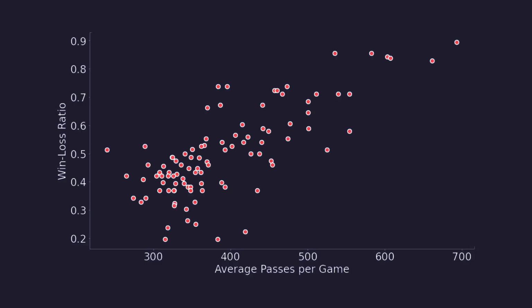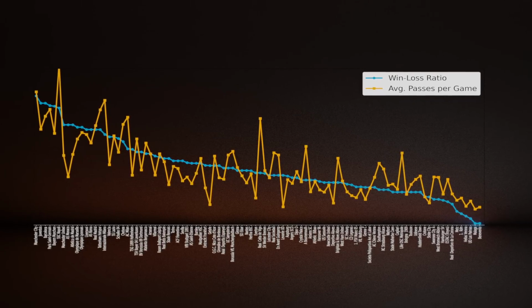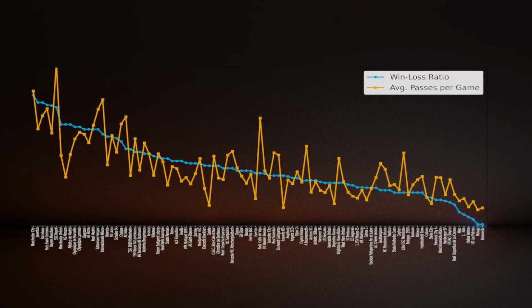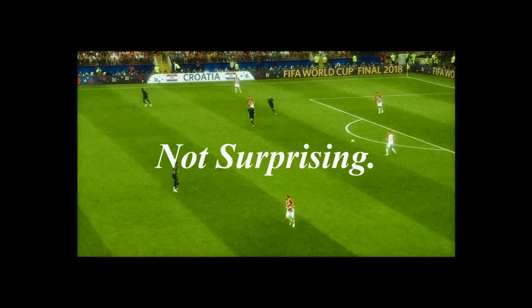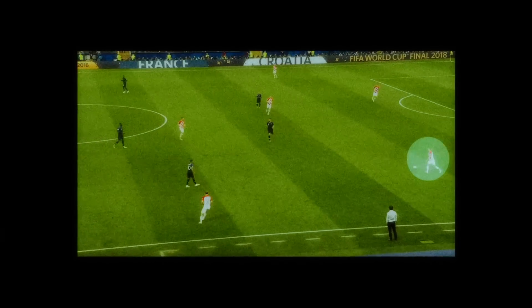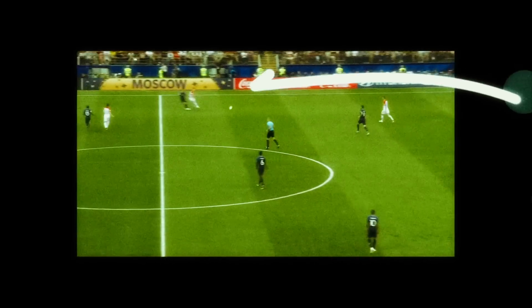The reason I'm not doing that here is just because plotting it this way, we can see the actual teams, whereas it'd be much more difficult in a scatter plot. Regardless of how you show it though, the correlation between win-loss ratio and the number of passes is not surprising. After all, the number of passes is going to be heavily related to how much your team possesses the ball, and the more you possess the ball, the better you're likely going to do.